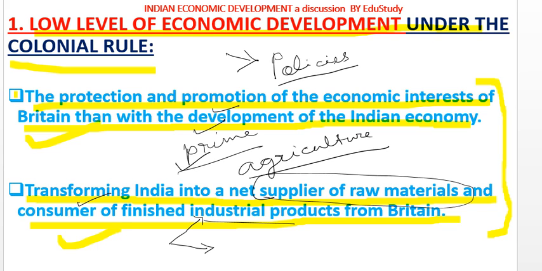And then what happens, India was transformed into a raw material supplier to Britain, and those raw materials were used in the industries in Britain, and that completely destroyed the handicraft industry of India. And then the artisans who were working in the handicraft or cottage industries here became completely jobless. That means the unemployment problem arose at that time.